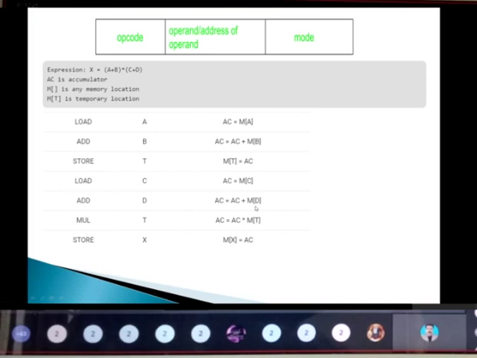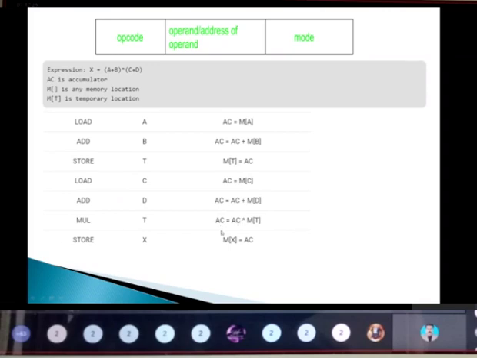If I give mul t, whatever content is present in the temporary memory location t and the value present in the accumulator will be multiplied and stored in the accumulator AC. That's the meaning of this one.